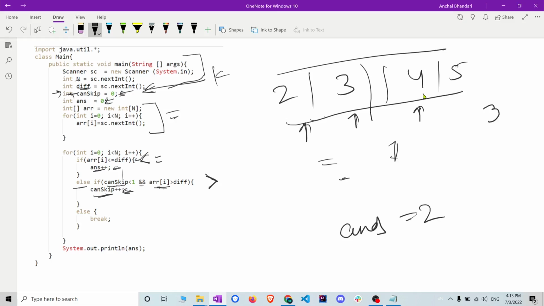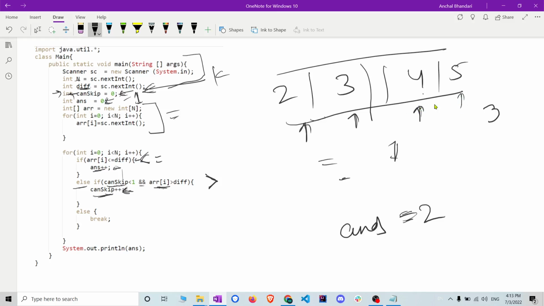When it comes to this, you have to check whether can skip is less than 1 or not. If it is, simply do can skip plus plus, so it becomes 1, but don't increment the answer, because the question here is more than the difficulty level, so he is not solving it, he is just skipping the question.